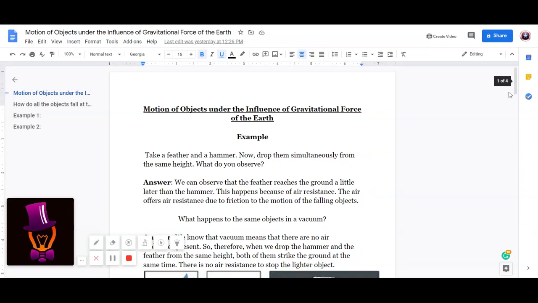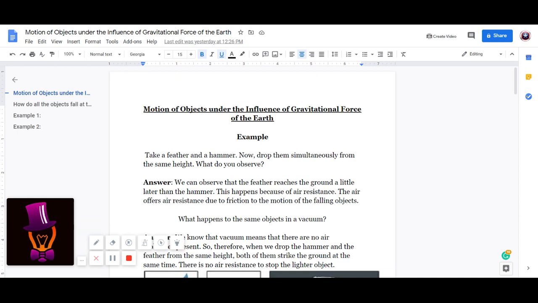In this video, we'll be discussing the motion of objects under the influence of the gravitational force of the Earth. Let us take an example. Take a feather and a hammer. Now drop them simultaneously from the same height. What do you observe? We can observe that the feather reaches the ground a little later than the hammer.